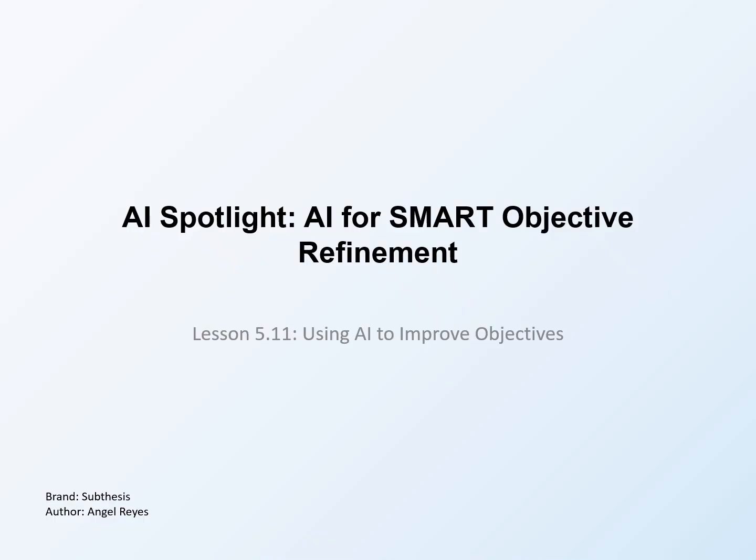In this lesson, we explore how artificial intelligence can assist with smart objective refinement. AI tools can help convert vague goals into measurable objectives, suggest appropriate metrics, and identify measurement gaps. By the end of this lesson, you will understand effective AI prompting strategies for objective development while maintaining the professional judgment essential for quality proposals.